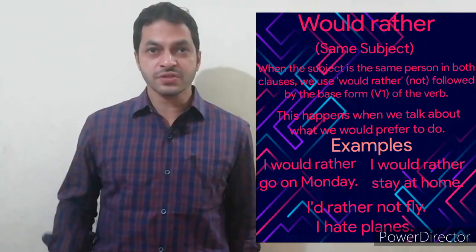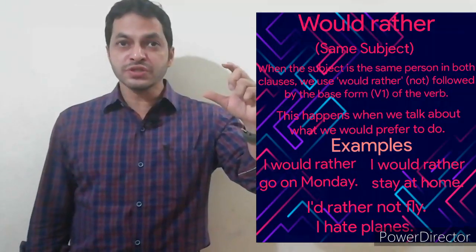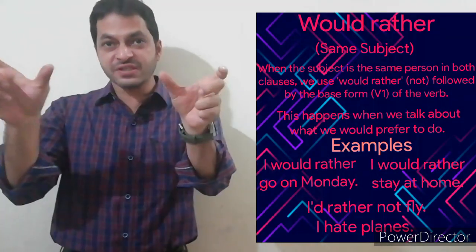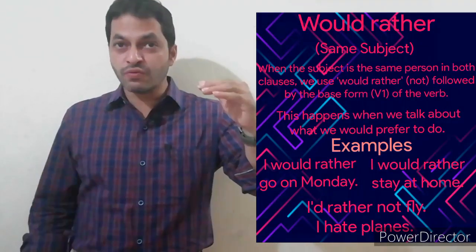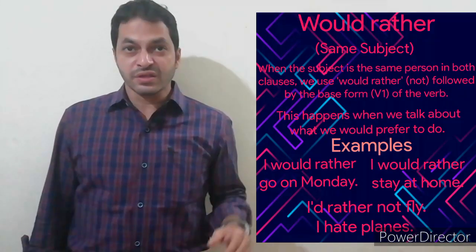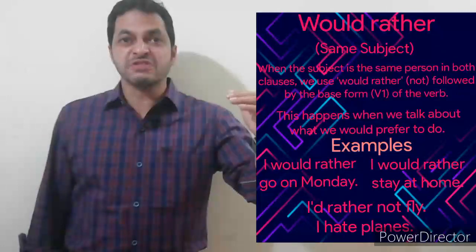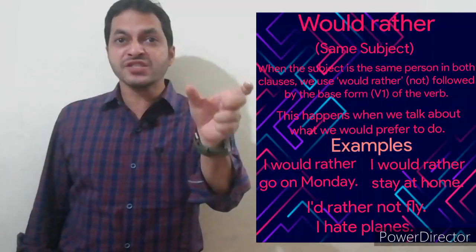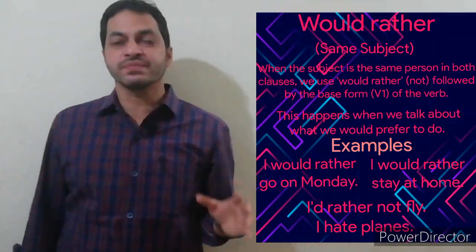How do we use would rather with the same subject and a different subject? Now let us learn using the would rather clause with the same subject. If we use would rather with the same subject, we use the base form V1 of the verb.